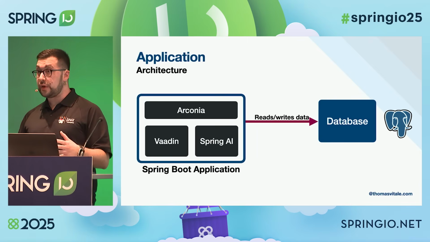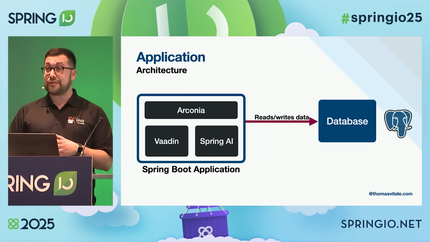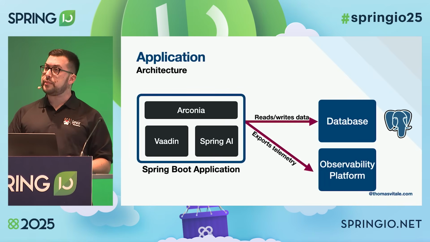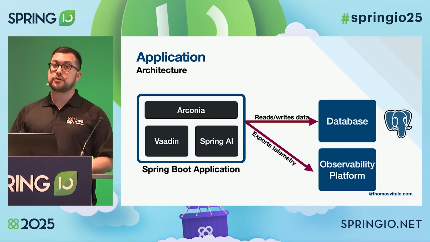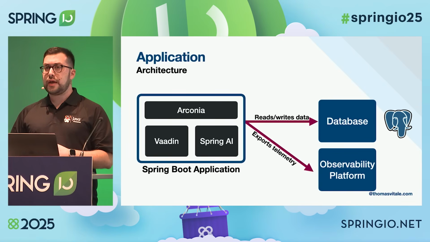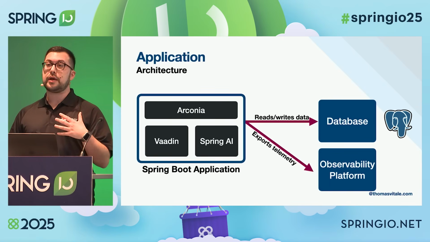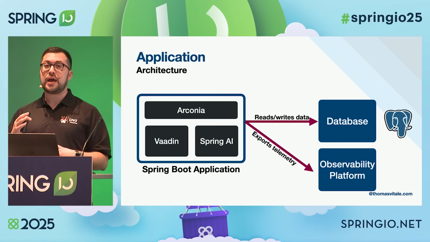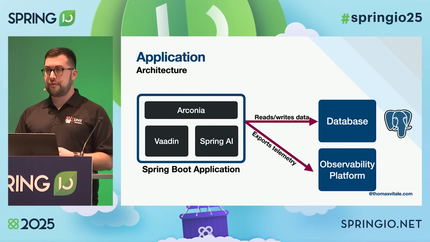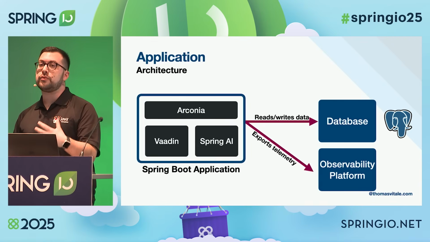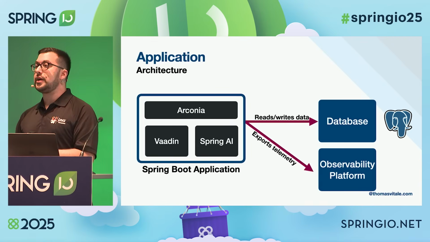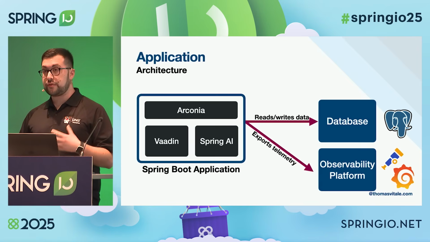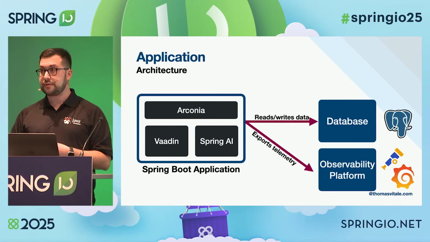I'm using PostgreSQL. Then I really want an observability platform in place. I really believe that observability doesn't belong just in production. It belongs already at development time. And that's true in general, but even more important when we work with large language models, because there are so many things that happen under the hood. So we need to have that kind of extra visibility into what is going on whenever we interact with a large language model. And in this case, I'm using a Grafana observability platform based on the OpenTelemetry standard.